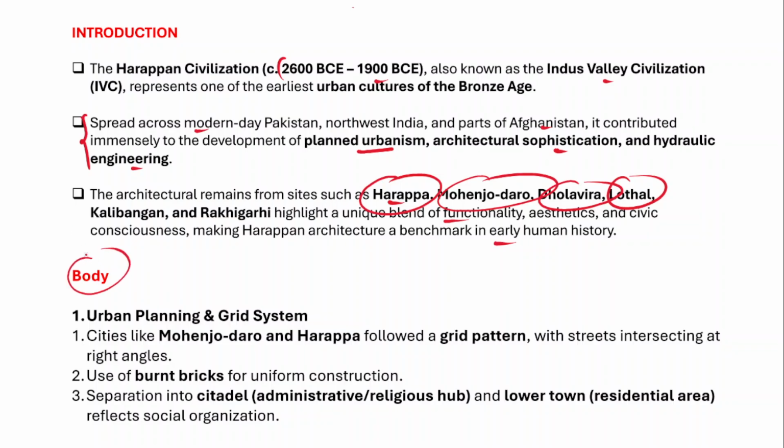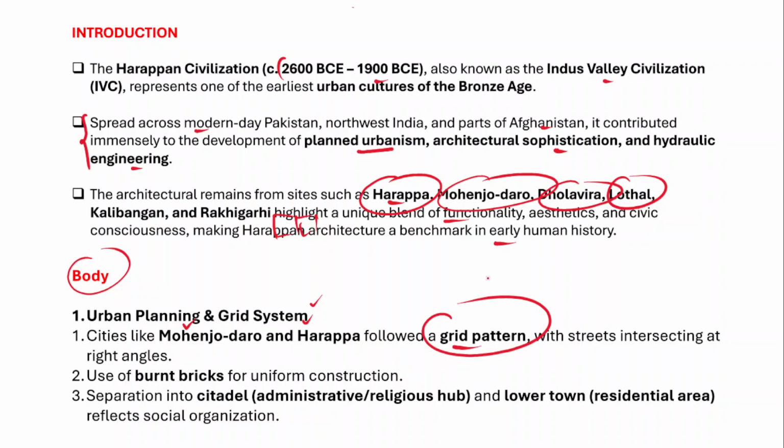Now if we talk about the body of this particular question, let's divide this question into multiple parts as I have already told you. First of all we need to talk about urban planning and the grid system, because they have an elaborate grid pattern. Streets in cities like Mohenjo-daro and Harappa followed a grid pattern. And in fact Mohenjo-daro and Harappa are known as the largest cities in the Harappan civilization. So they have an elaborate town planning, and this grid pattern is part of this town planning.